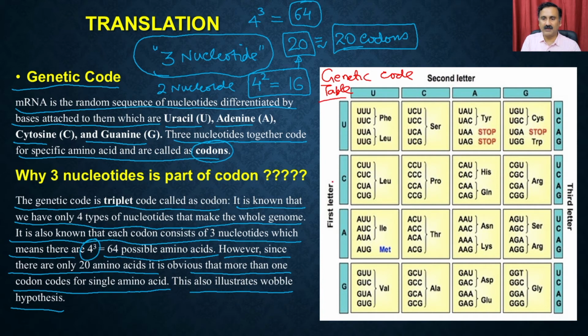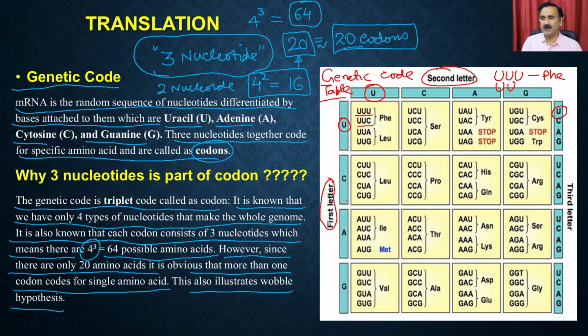So what you can do is take the first nucleotide from these, then the second nucleotide and the third nucleotide. For example, if I say U as the first, U as the second and U as the third, then what will be the genetic code? It's going to be UUU, which is present here. So this is the first nucleotide. Then we can have UUC, so U, U, and you can have C from this side. So it can be phenylalanine. UUU is actually coding for phenylalanine.